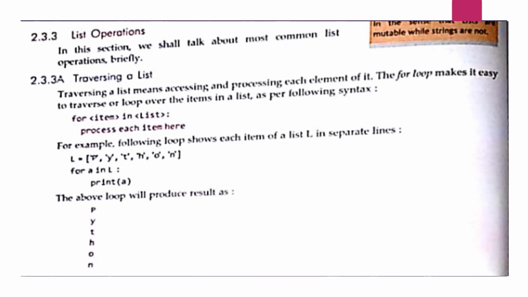Each individual item will come in A till the length of L is over, so here each individual element will get printed one by one.